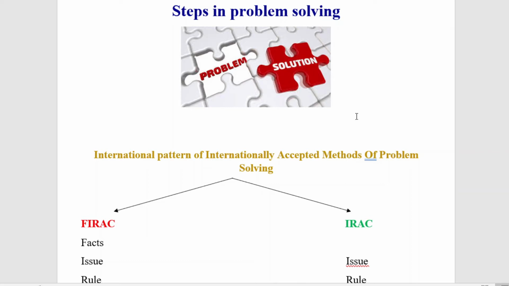This condition and warranty are both concerned with the main principle of contract of sale, that is stipulation. So the stipulations in a contract of sale may be either a condition or a warranty.